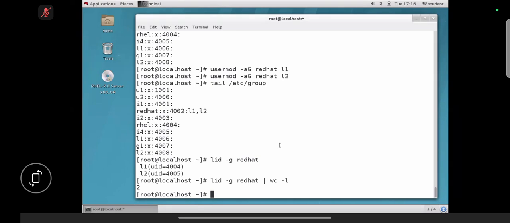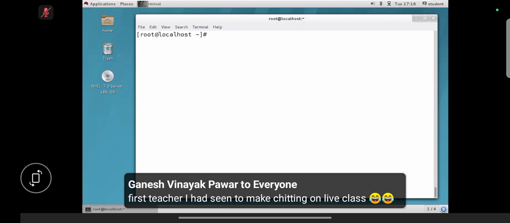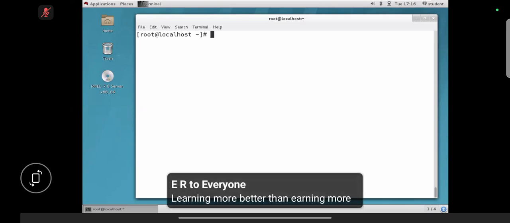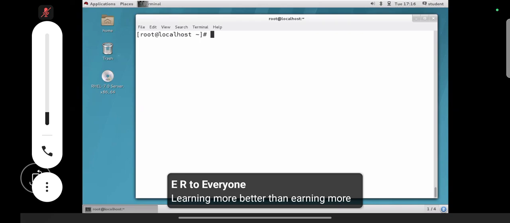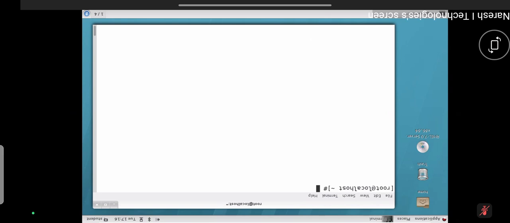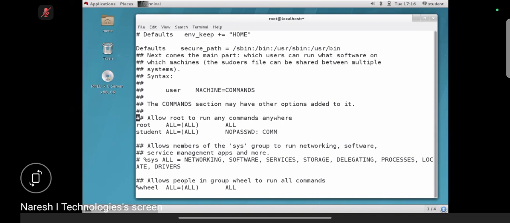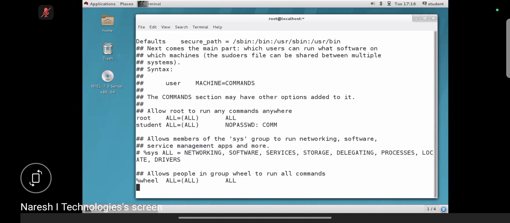Right. So let's see, guys. I hope you're clear. Here we created a few users and added the user into the group. Now, instead of providing sudo permission for a user, we are going to provide the permission for a group. Right, guys? Open the same visudo file. Go to line number 97. Go a little bit down. I think this is line number 110.